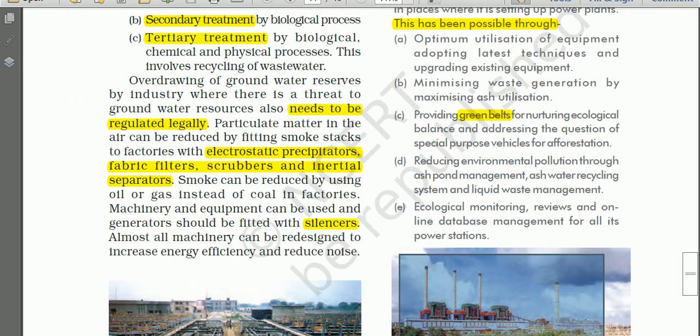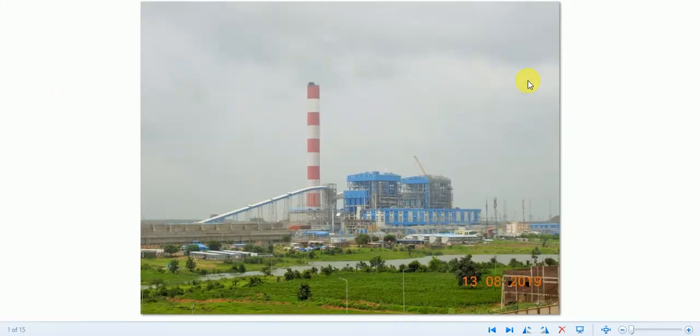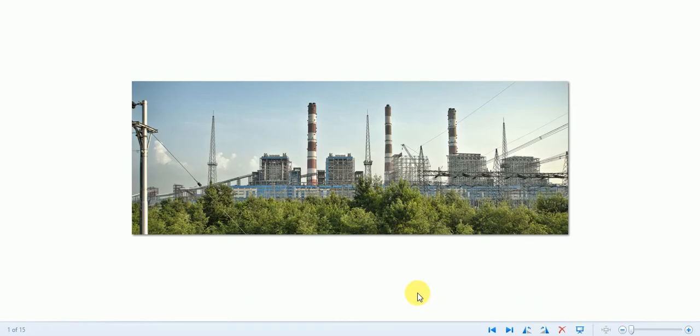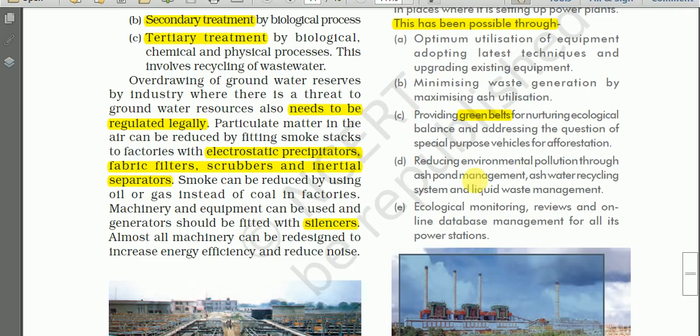And this is another one, NTPC. And you may be seeing green belt also. And this is also another photograph showing NTPC. Now let us proceed.